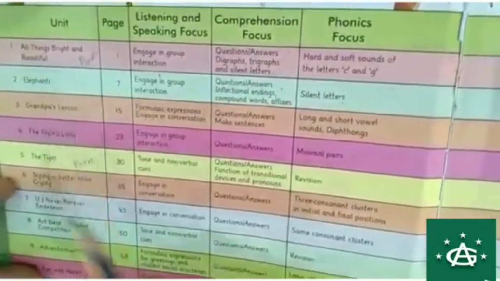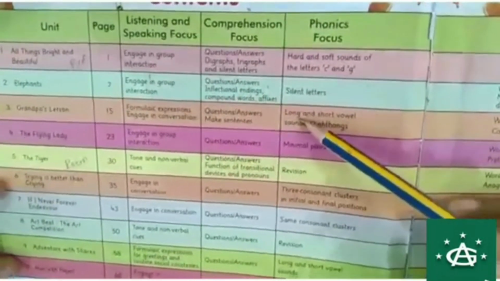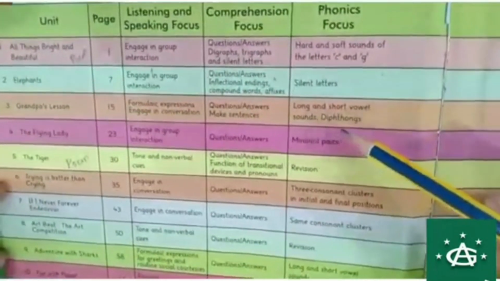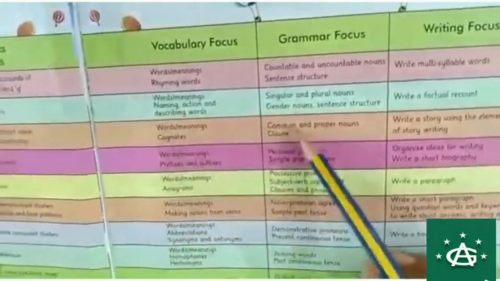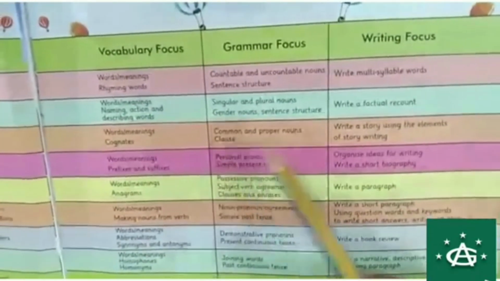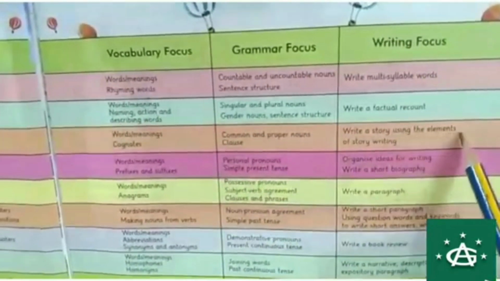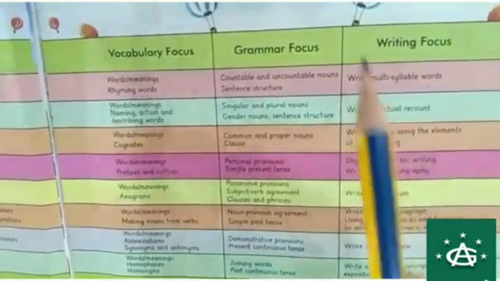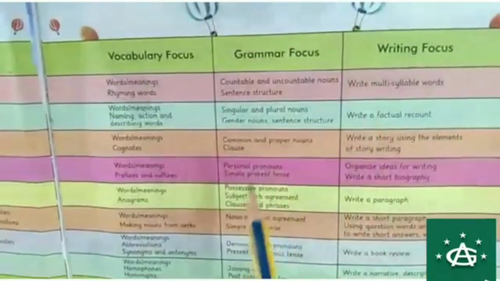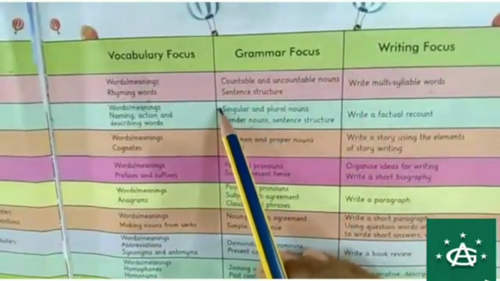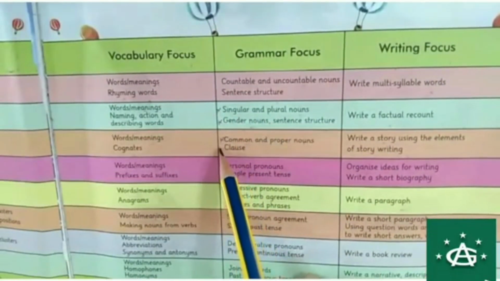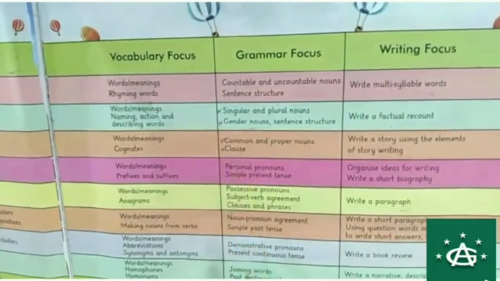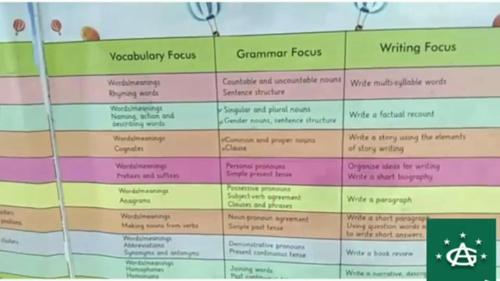Next is Grandpa's Lesson. In Grandpa's Lesson, in phonics you have long and short vowels with diphthongs, and along with word meaning you have cognates, common and proper nouns, and clauses. Write a story using the elements of story writing. So story writing is there in unit 3. Okay, so I am clarifying each and everything along with the marking of the topics as well, that we are covering two to three topics in each unit.